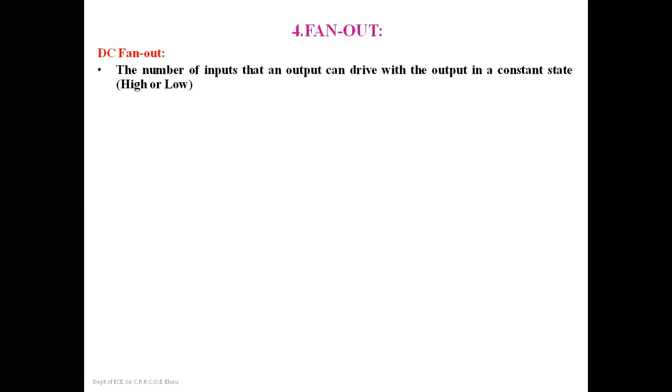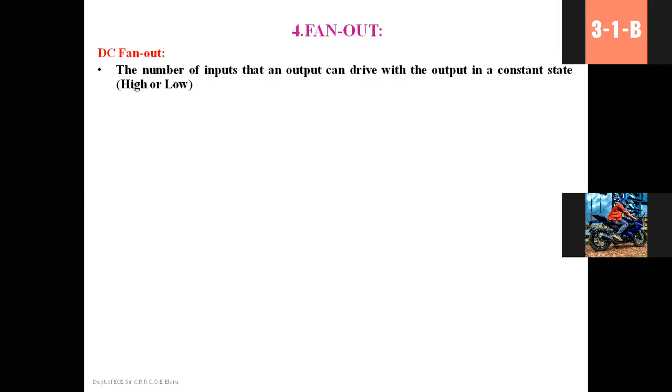Here, it is the number of inputs that can be driven by the CMOS output gate without disturbing the output state, whether the output state is a high state or low state. The output should not be affected, and it will drive the inputs of the other gates.